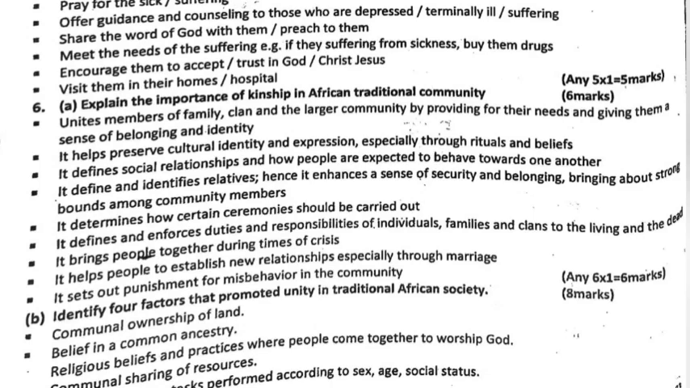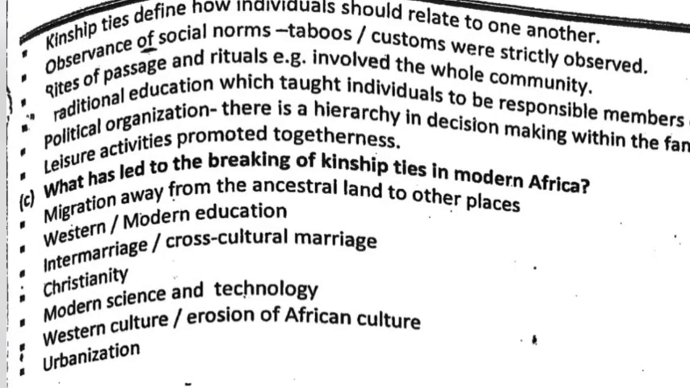B. Identify four factors that promoted unity in traditional African society. Communal ownership of land. Belief in common ancestry. Religious beliefs and practices where people come together to worship God. Communal sharing of resources. Division of labor. Tasks performed according to sex, age, social status. Kinship ties define how individuals should relate to one another.